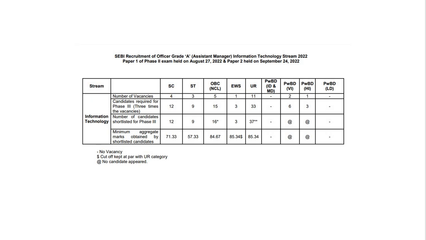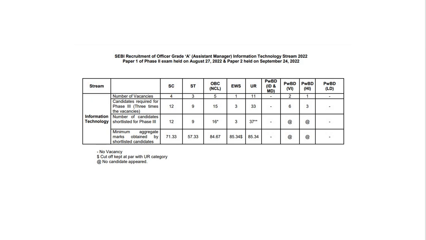Now out of these 33 students, 11 will be getting selected because there are 11 vacancies. So it is a 1:3 ratio. This is a little bit eased out in your interview, but still the interview is an elimination round, and we have seen many candidates who have been eliminated just because they were not so suitable during the interview.